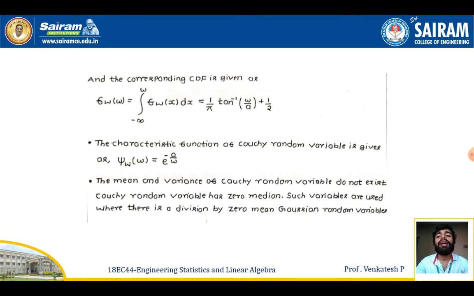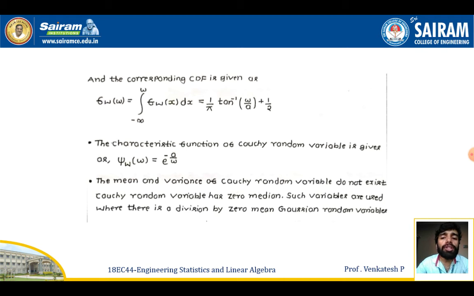And the corresponding CDF for the given PDF of the Cauchy random variable is given by F of w equal to the integration from minus infinity to w of f of x dx. So it is given by 1 by pi tan inverse of w by a plus 1 by 2. Now the characteristic function of this Cauchy random variable is given by psi of omega equal to e power minus a times the magnitude of omega.